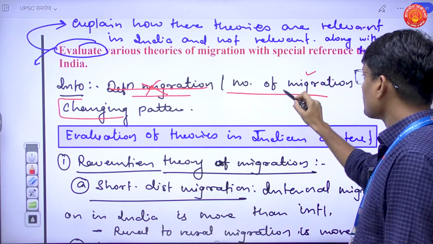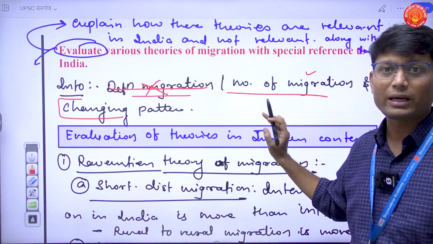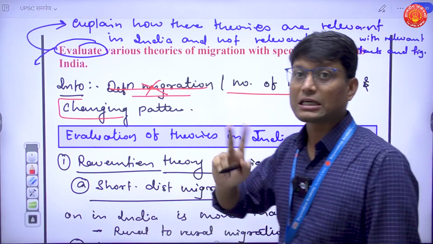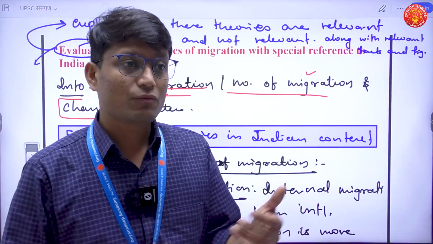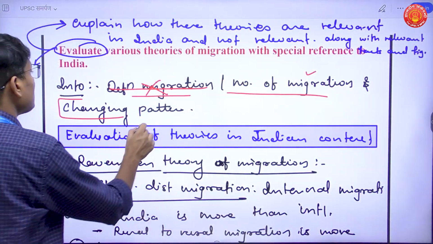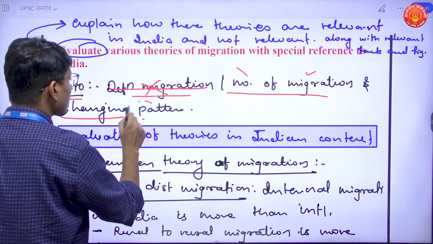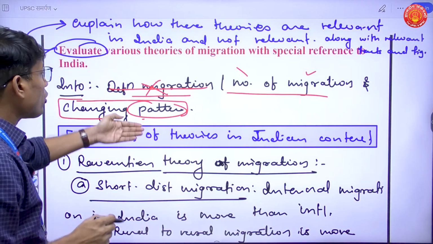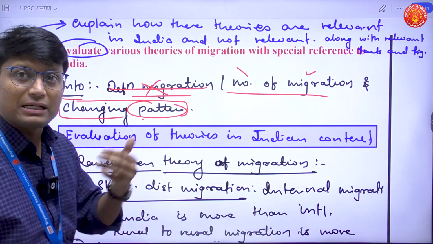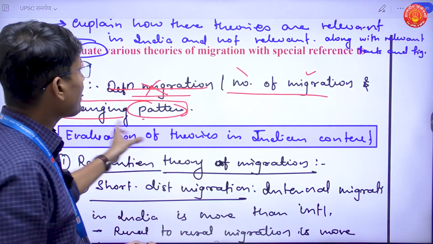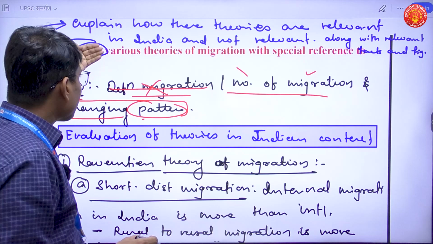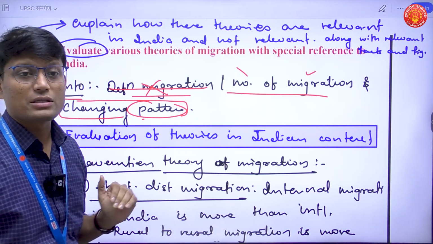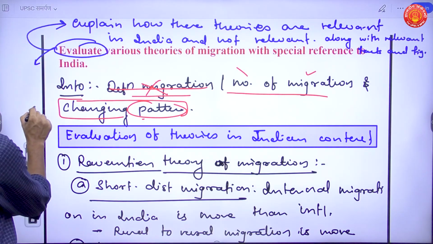Then I can talk about the numbers related to migrations, what kind of migration is taking place in India, from which particular part. So that will be about the pattern. So either speak of number or speak of pattern. If I have to choose, I'll talk more about pattern, because when I talk about pattern, I'm reflecting the present-day context of migration in India, and somewhere it will again get highlighted with the help of theories. So that is how I am going to introduce.